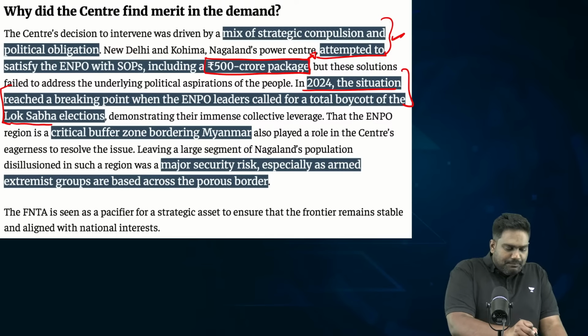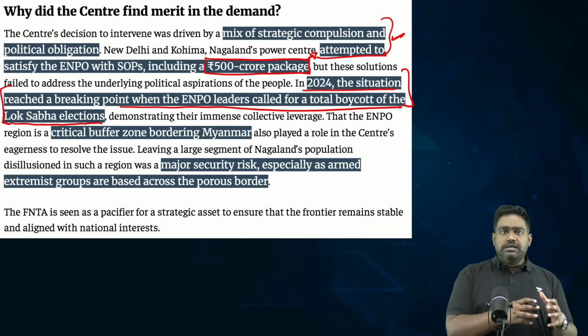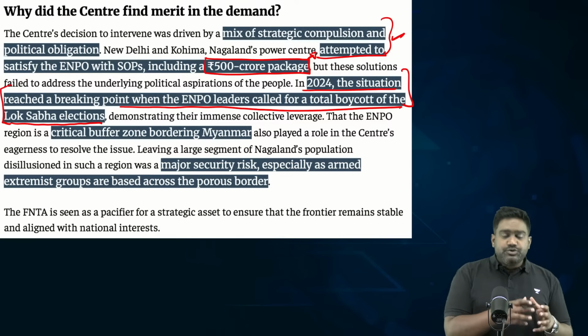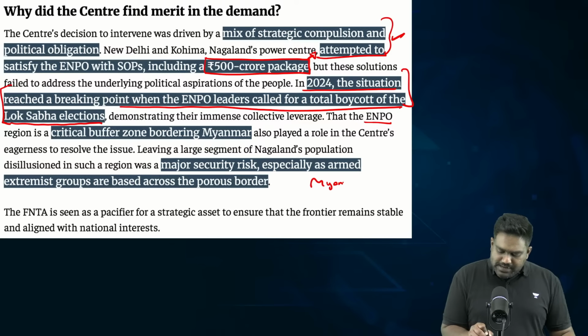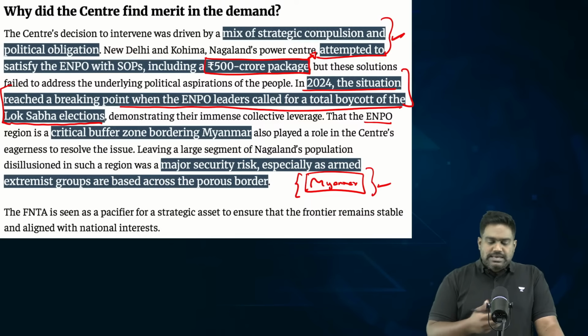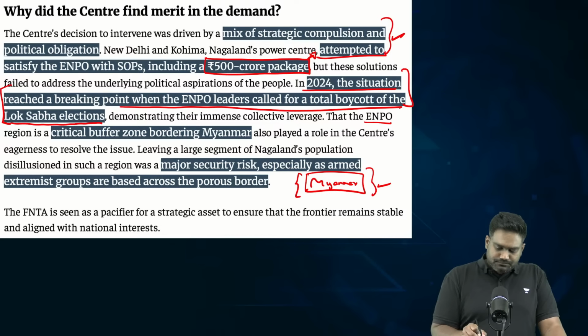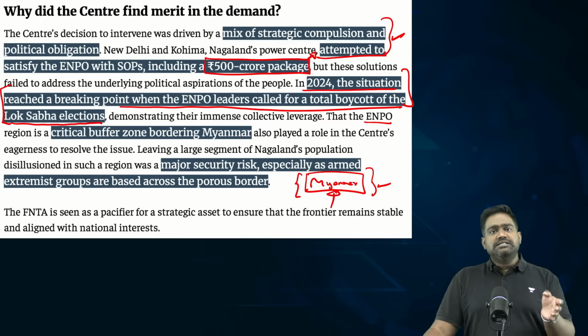There was a significant impact on voter participation, and this became a serious concern, not just a political administrative concern, but very soon it would become a security concern. Because as you saw in the map, these frontier areas, the 6 districts I showed you, share the sensitive border with Myanmar. The India-Myanmar border is already highly porous because of all the natural gaps that are present, because of the hilly mountainous terrain, the dense forests, and the remote inaccessible regions. Plus, Nagas are connected across the border.